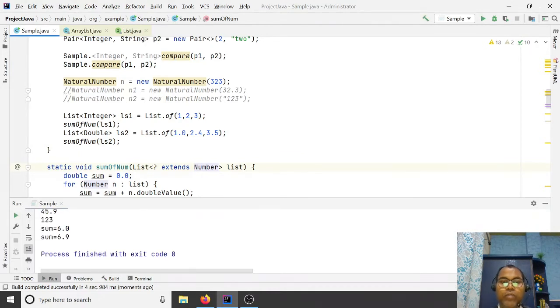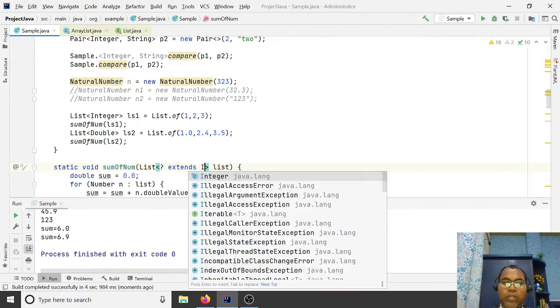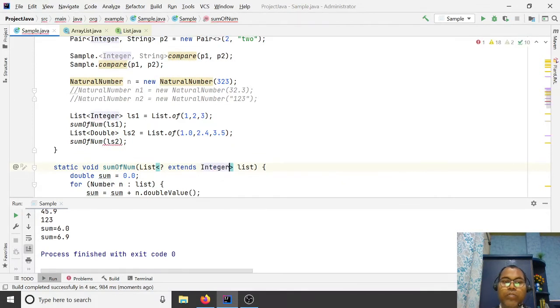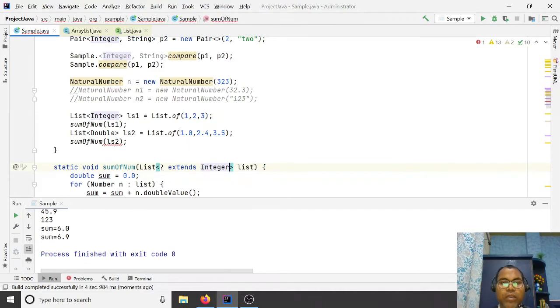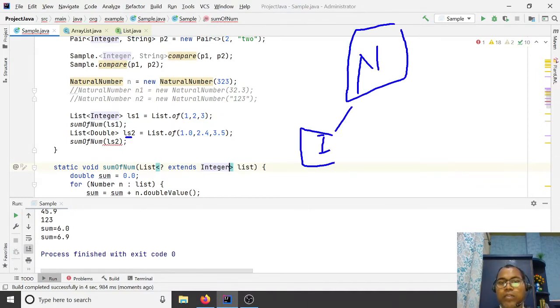If you say this only supports Integer, then here you can pass only Integer. You cannot pass Double, because Number is a superclass, and its subclasses are Integer and Double.